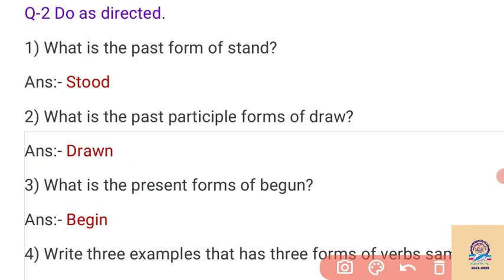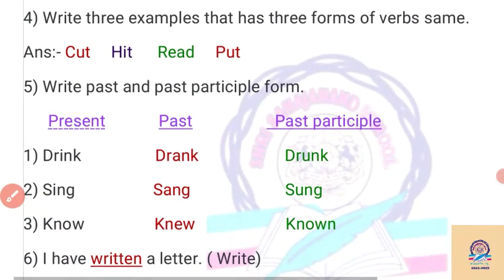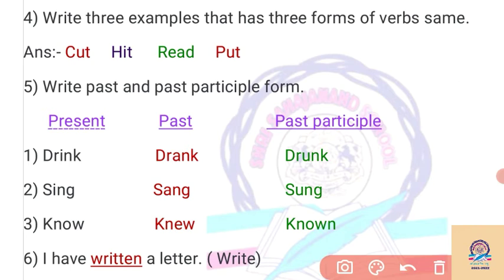Then the third question: what is the present form of begun? Begun, so we can say that begin is the present form of the verb begun. Our fourth question: write three examples that have the same three forms of the verb. We can say cut, hit, read, put, hurt. There will be no change. It means the three forms of the verb remain the same.